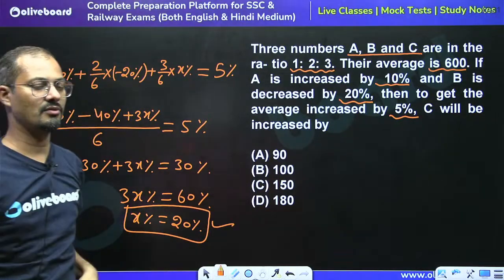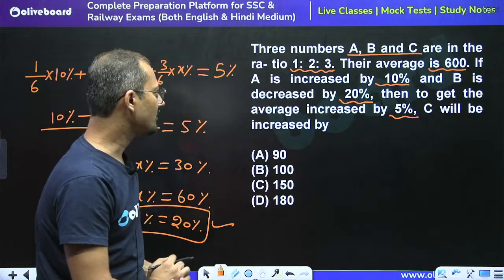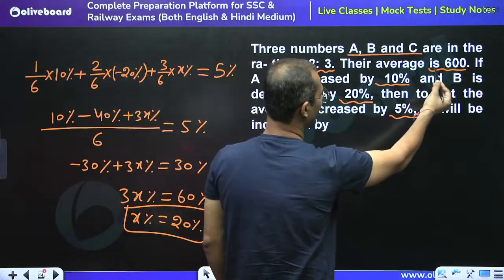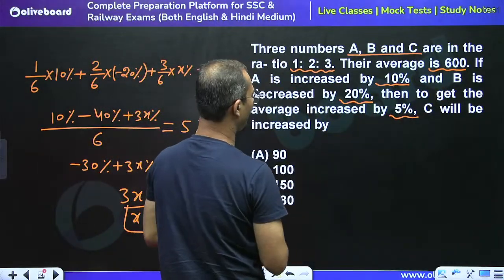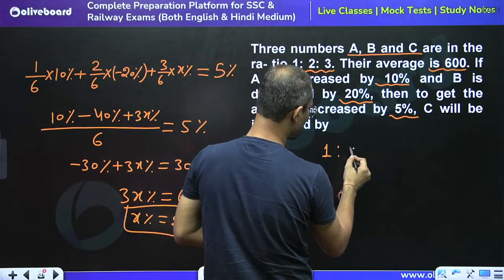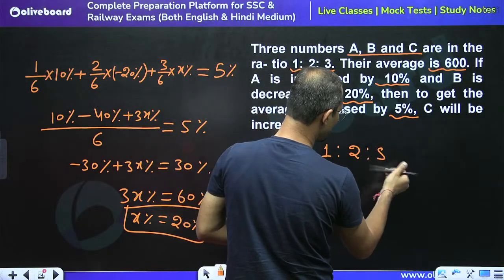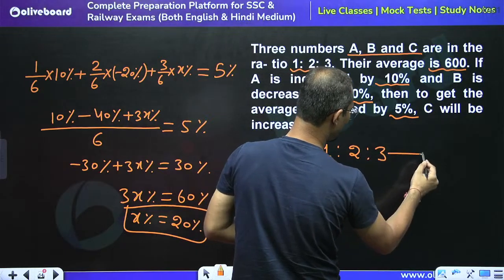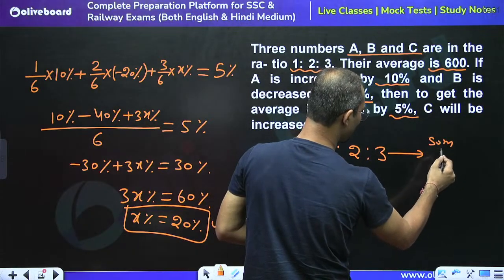Now we have to calculate the value of C. We know that the average of these three numbers is 600. We know the ratio 1:2:3, so the sum is equal to 6 units.